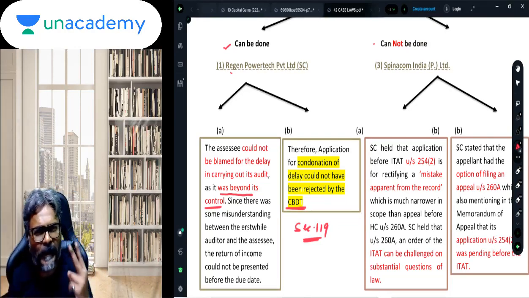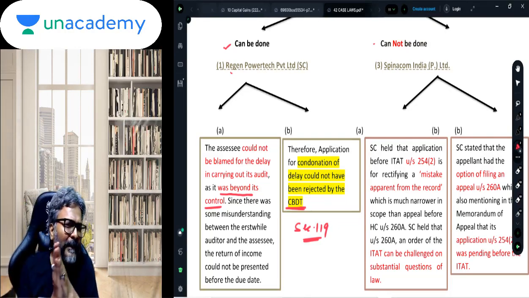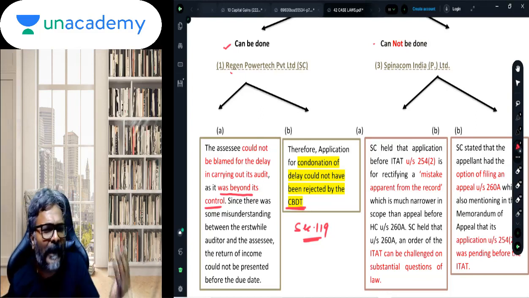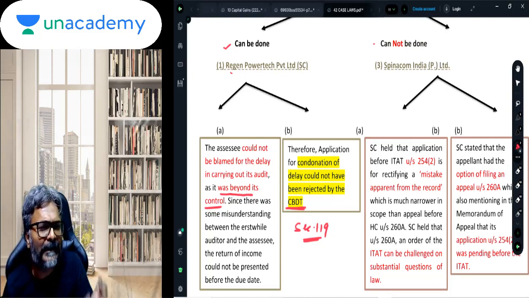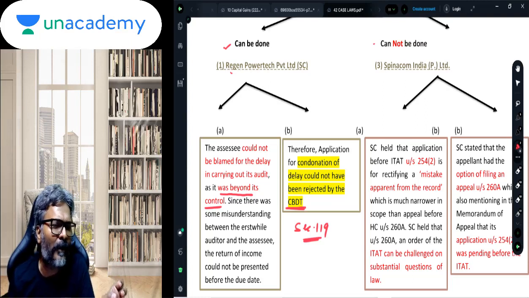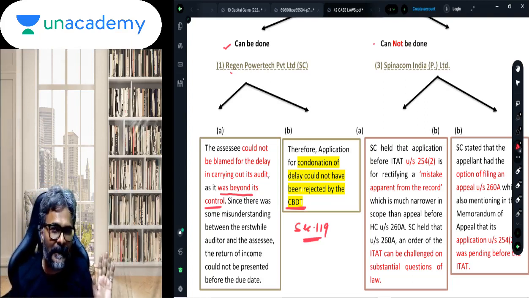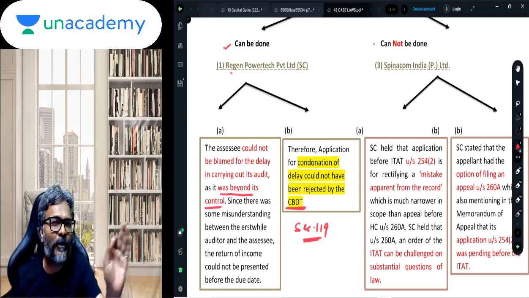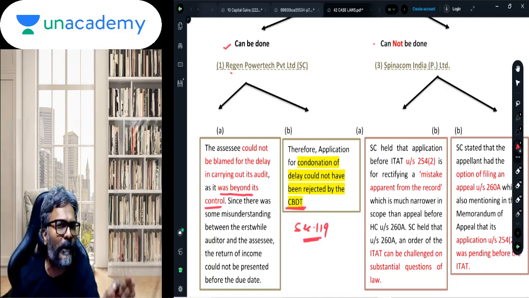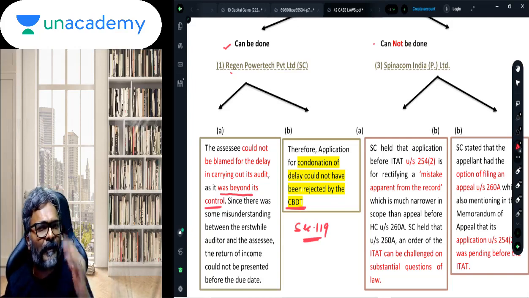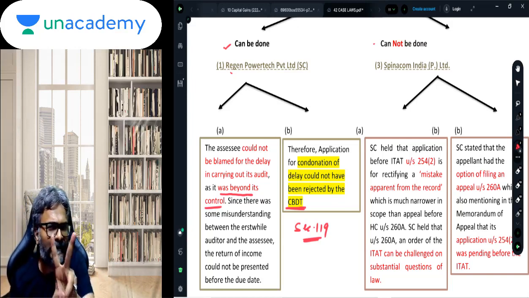And the second point is that the rectification application that you file before the ITAT is in respect of an apparent mistake in the order of the ITAT. For this purpose only you file the application for rectification before the ITAT. So these are the two important points.